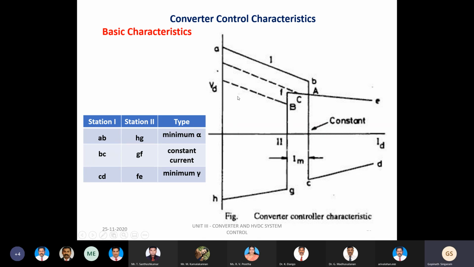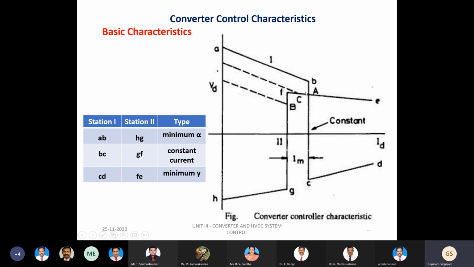Further, if there is a further reduction in the AC voltage at the rectifier side, then definitely here also you can witness the reduction in the DC voltage. Here we can witness that the point of intersection will be B. So it is clear that there will be a shift in the operating mode. The mode of operation will be shifted to this particular point B, and because of this reduction in the voltage, there will be a smooth transition of current control from the rectifier station to the inverter station.